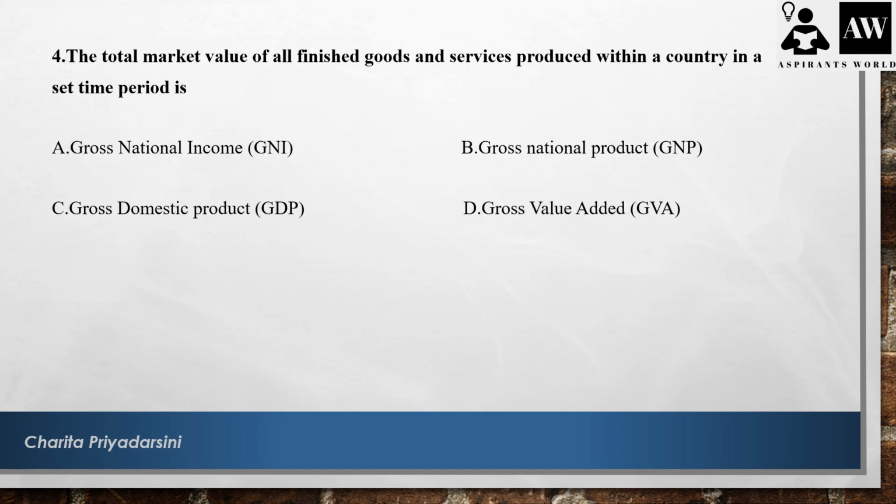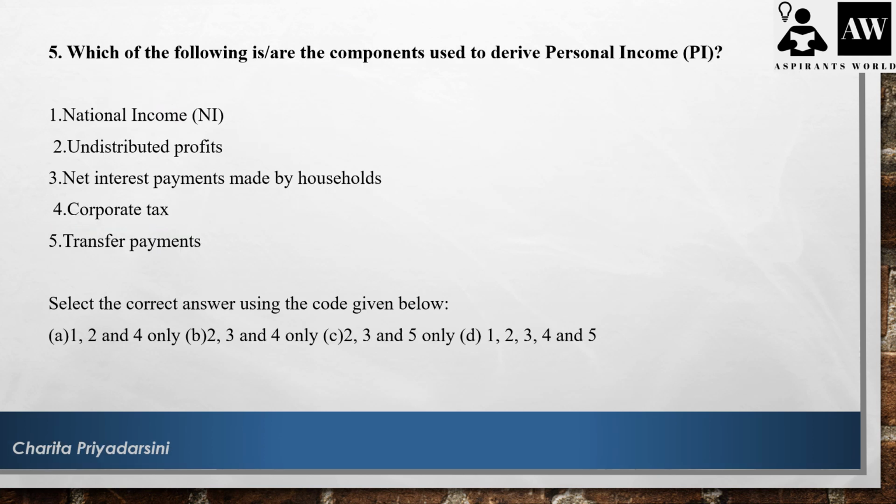The total market value of all finished goods and services produced within a country in a set time period is known as. So this is straight away the definition of gross domestic product. So the gross domestic product is the answer.